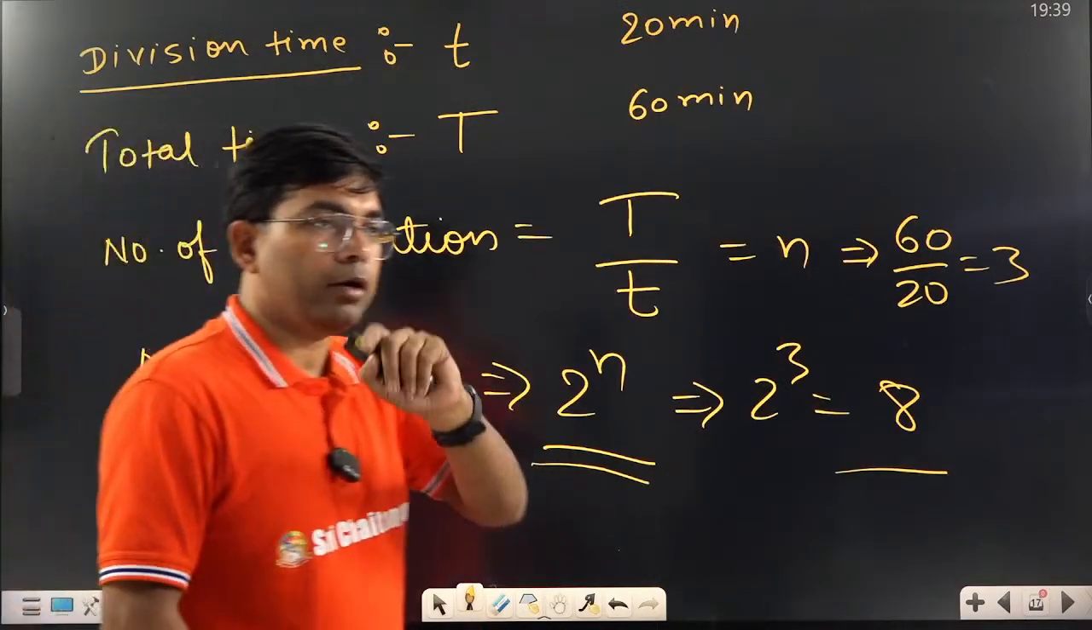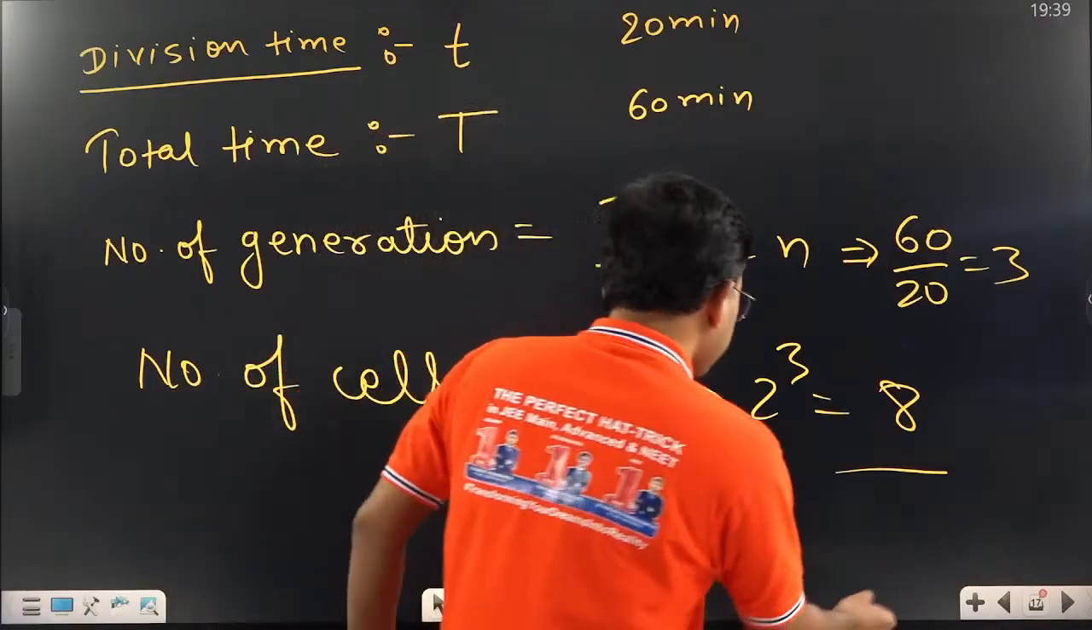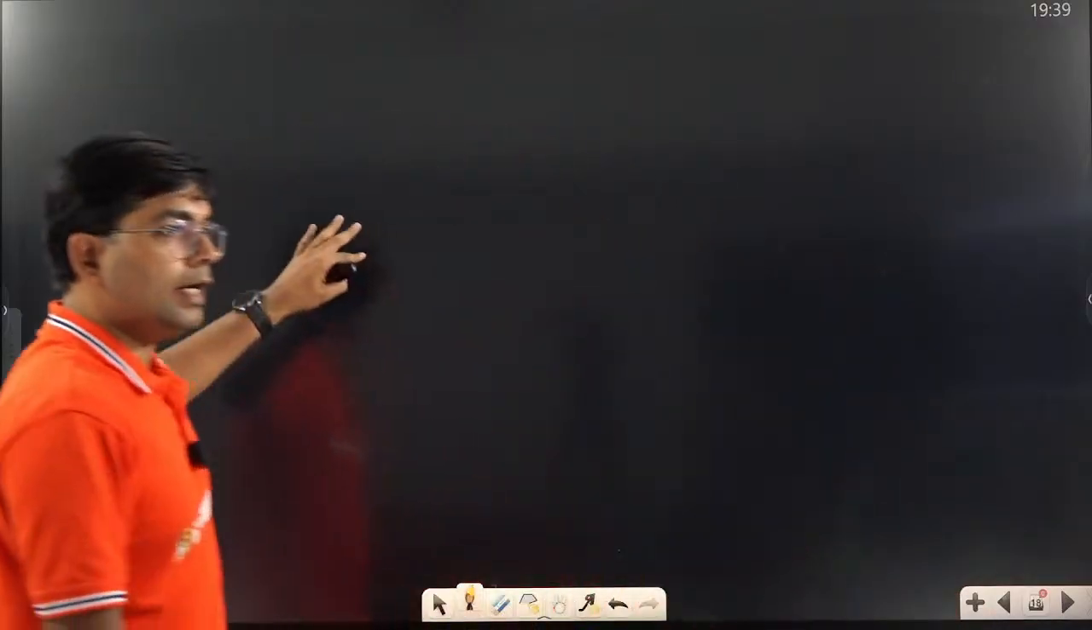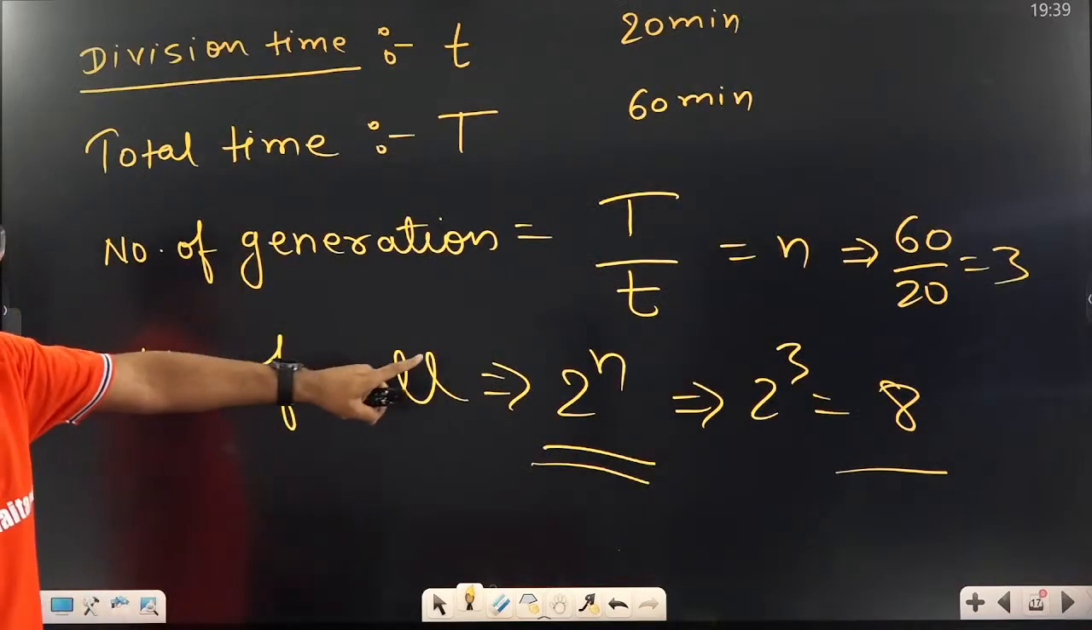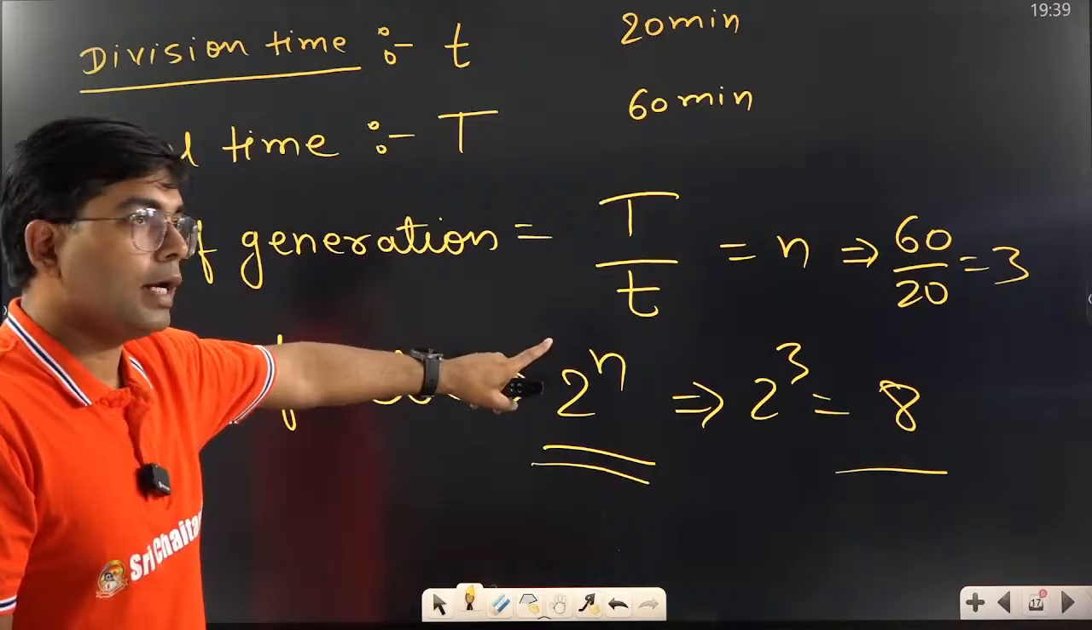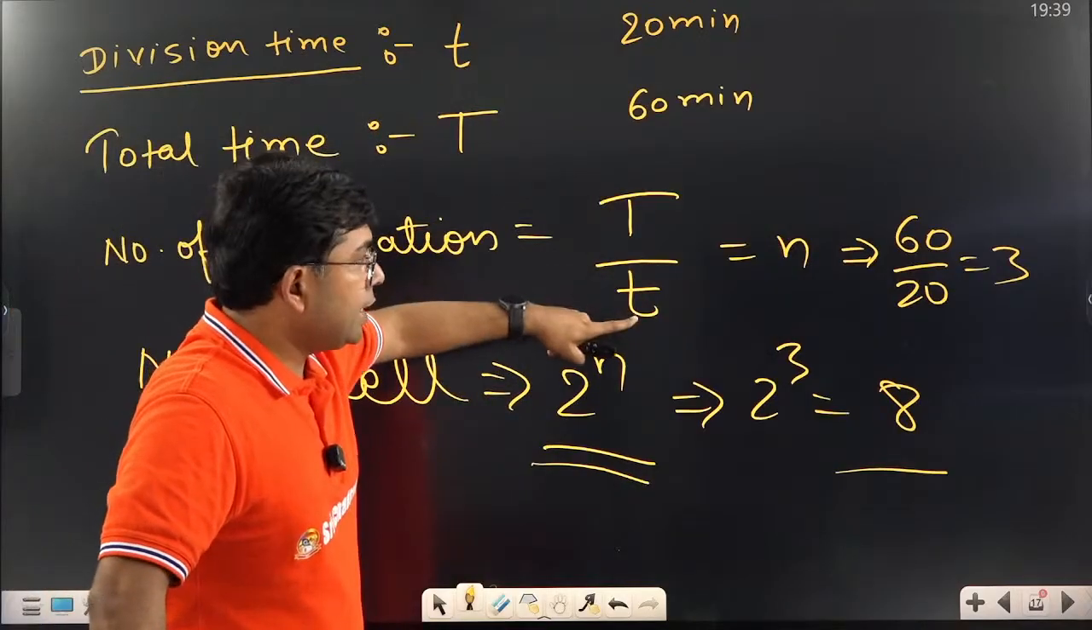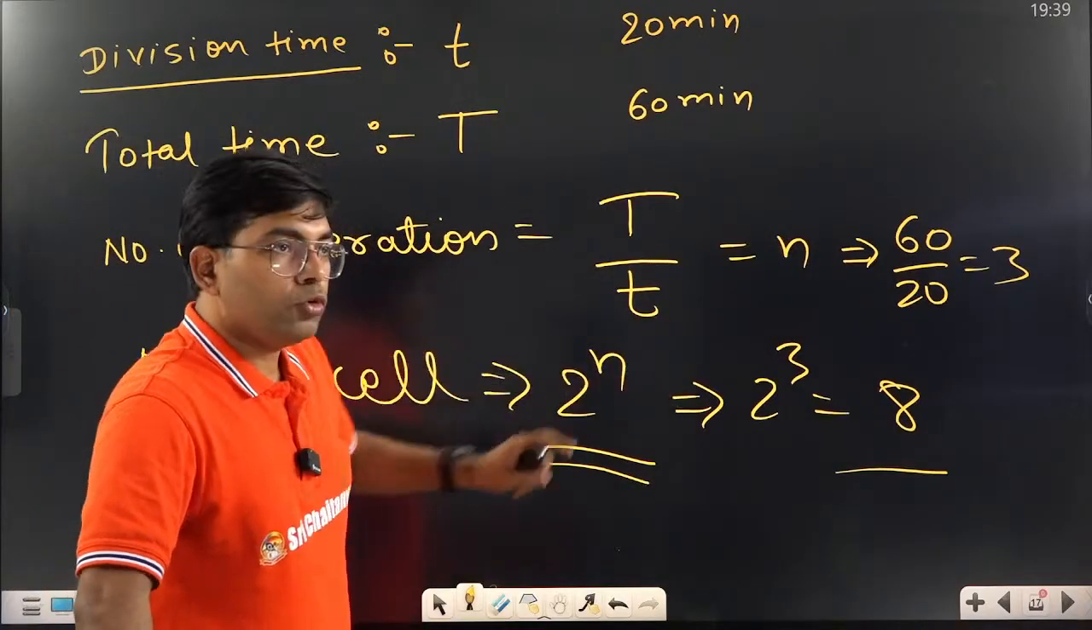So let's do one question based on this, and then let's understand whether you are able to do it or not. This formula, I guess all of you must have noted: capital T by small t, and then 2 to the power n.